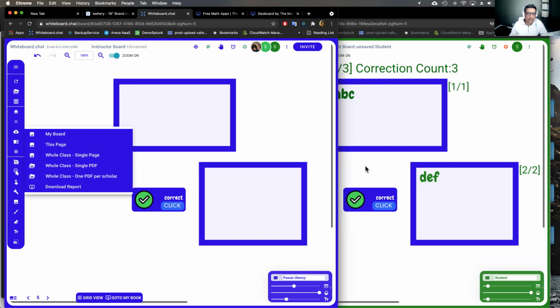The students also have the ability to download it as a PDF and save it for their own purposes or upload to Google Drive. And Pawan, can you save a PowerPoint in a Google slide and upload that? Yeah, you can save a PowerPoint as a PDF and upload that. That's possible. So you don't have to go to Google Drive or Google Slides too.